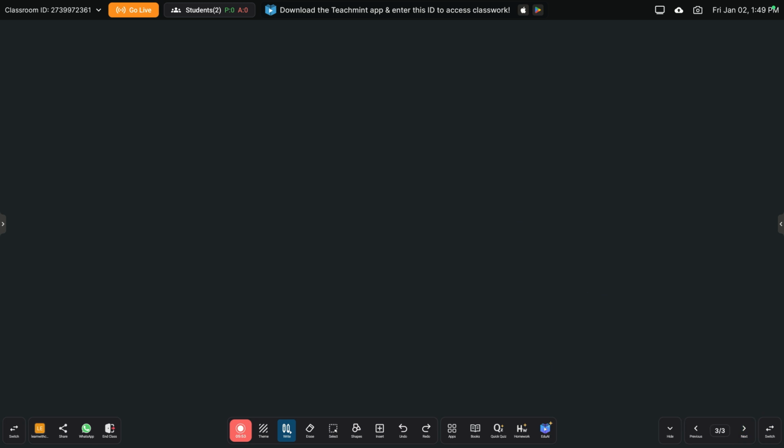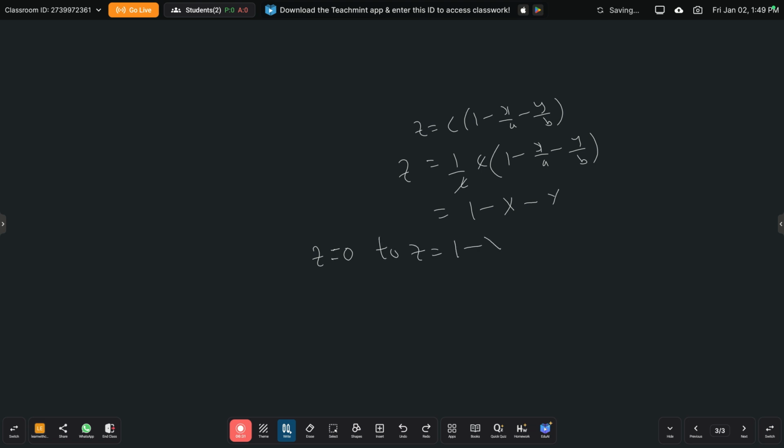Coming to the upper limit, whenever small z is equal to c into 1 minus x by a minus y by b, we have capital Z is equal to 1 by c into 1 minus x by a minus y by b. So here c gets cancelled. Small x by a is our capital X, small y by b is our capital Y. Therefore, the limits of capital Z are from 0 to 1 minus capital X minus capital Y.